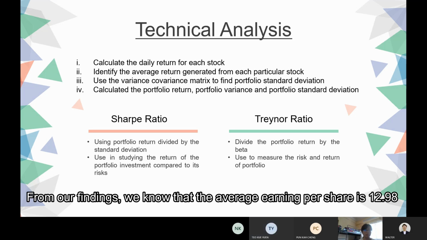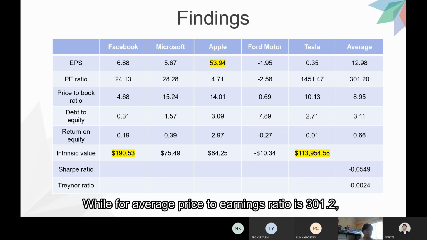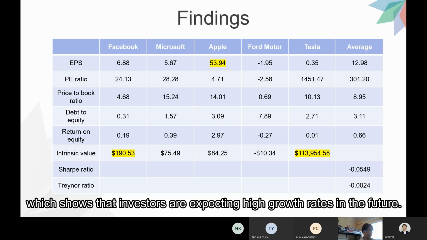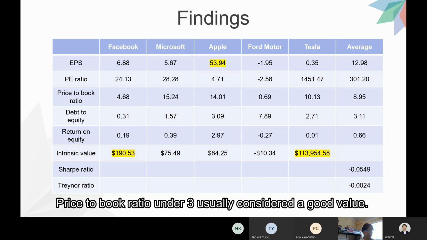From our findings, we know that the average earning per share is 12.98, and for earning per share, it indicates the higher EPS shows higher profitability. While the average price to earning ratio is 301.2, which shows that investors are expecting high growth rates in the future. For average price to book ratio, we have 8.95.